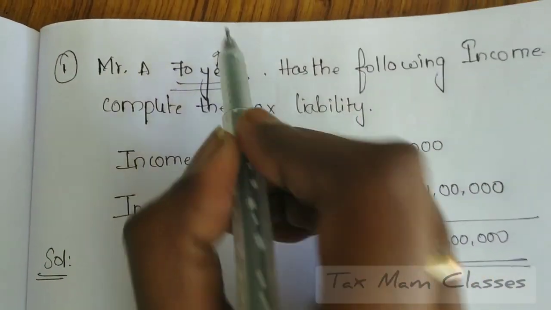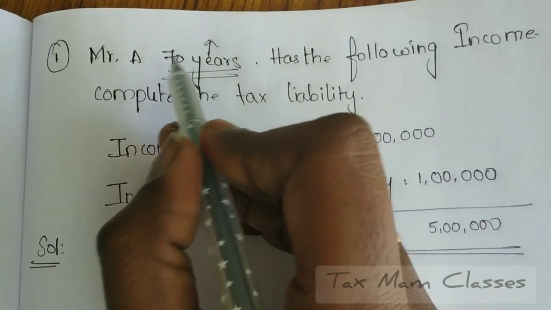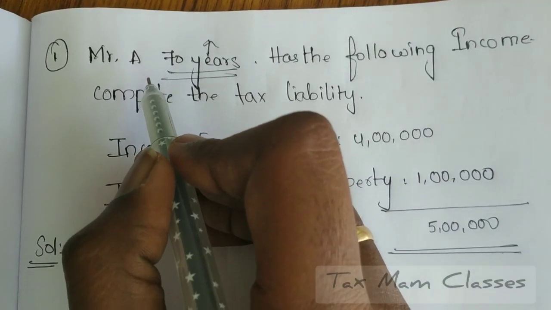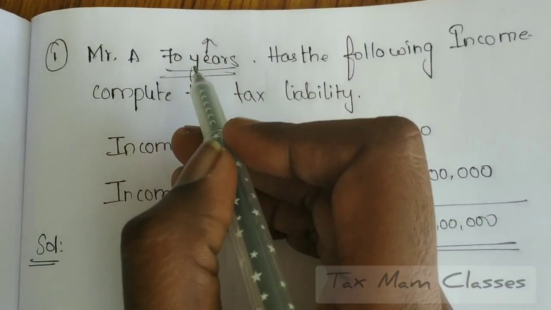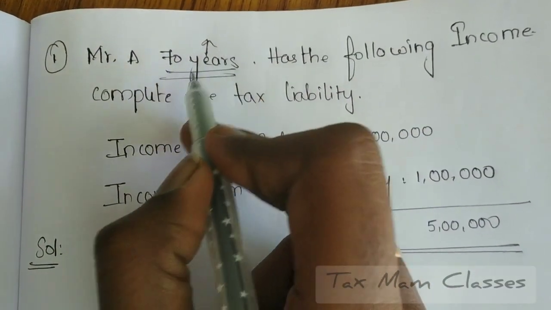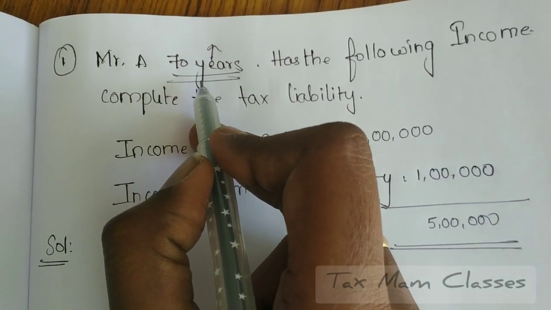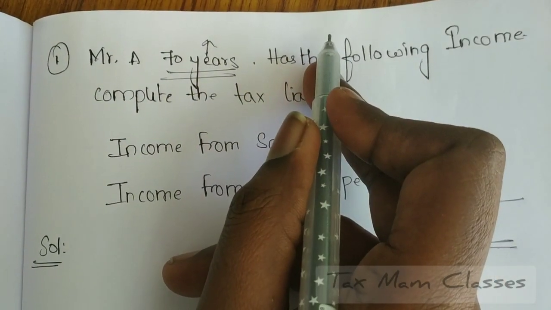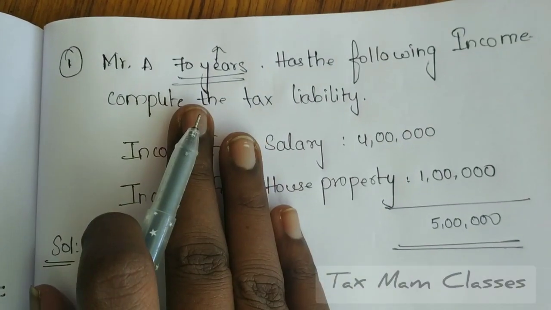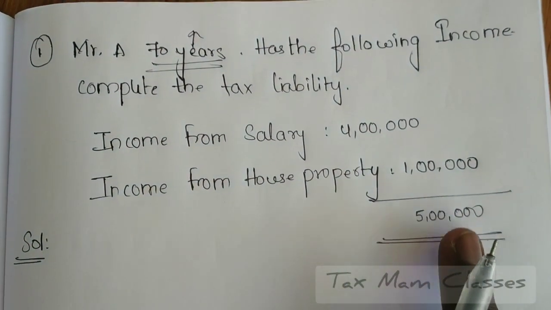He is a senior citizen. Up to less than 60 years, the individual will be called a normal citizen. If the age group is between 60 and 80 years, the person will be called a senior citizen, and above 80 will be called a super senior citizen. So he is a senior citizen and he is having a total income of 5 lakhs.